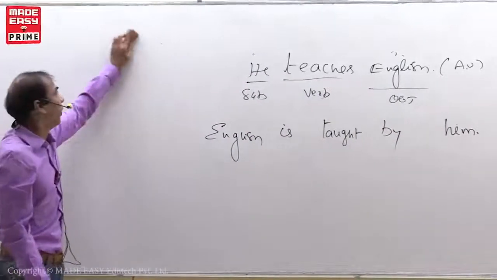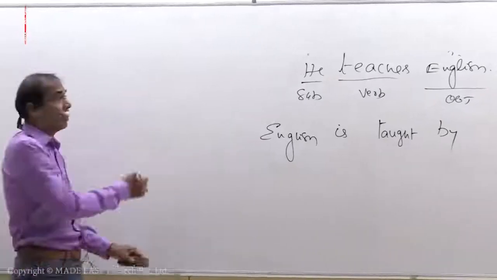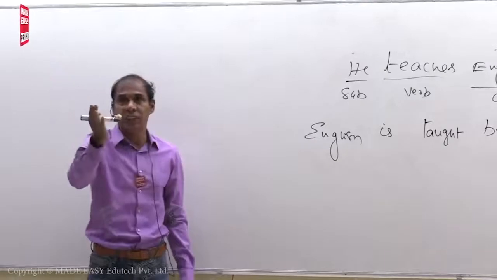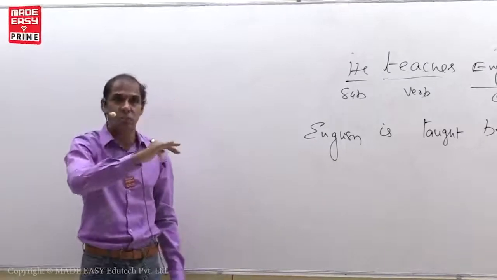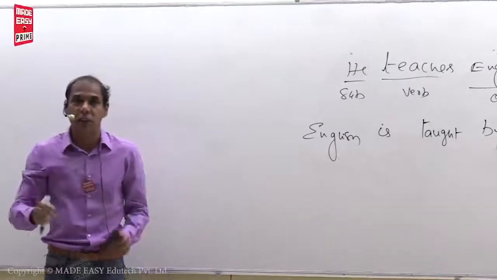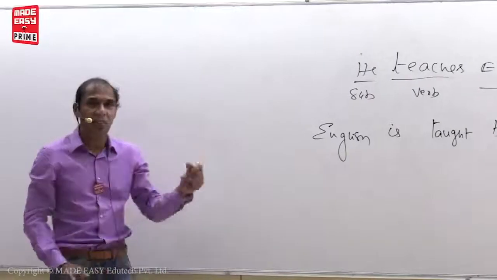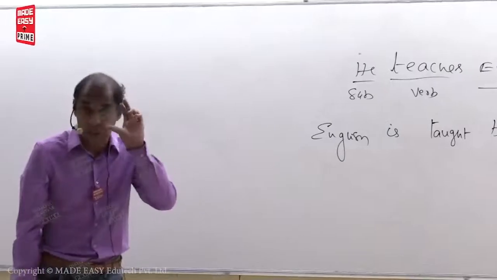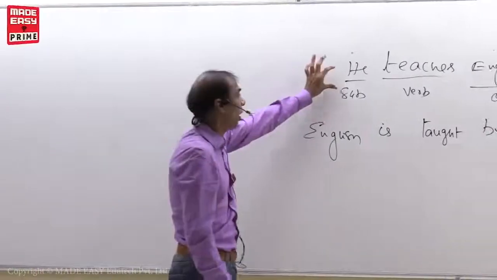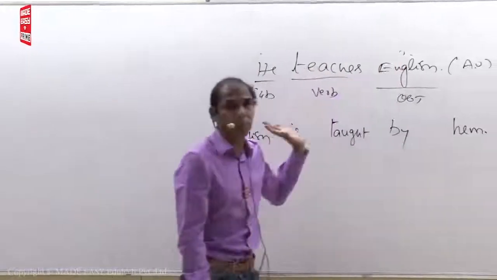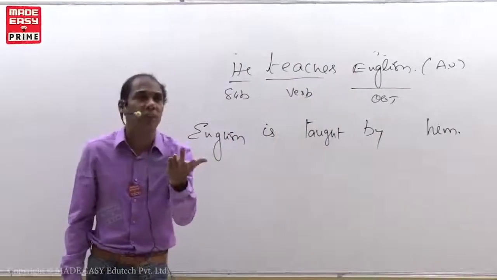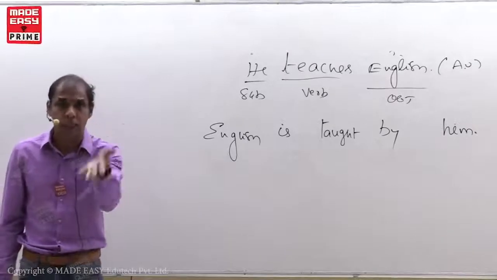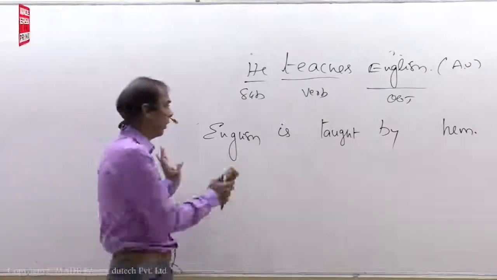So my students, when you want to change into passive voice, take the 5 steps like this. First condition I have done. Second condition I have done. Third condition I have done. Fourth condition I have done. Fifth condition I have done. If you go point wise like this, you can play with the tenses topic. But at the beginning stage, what you have to do? You have to identify what is subject, what is object. Once you identify what is subject, what is object, 90% of the topic has come into your hands. That's all.